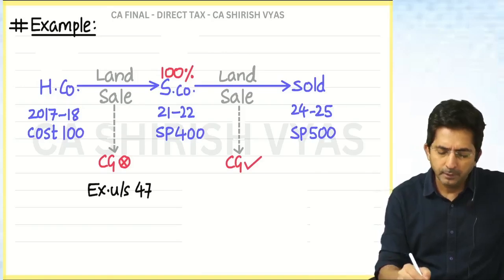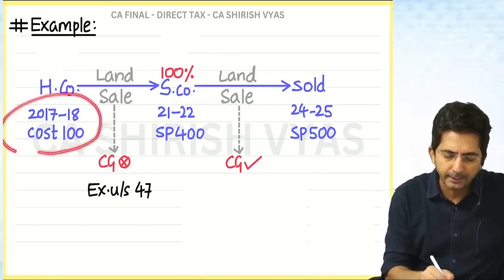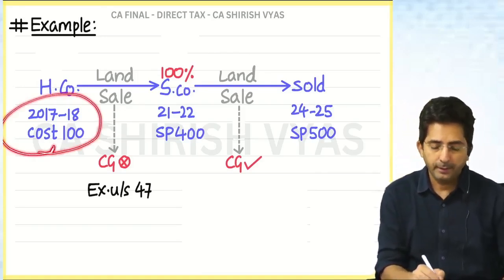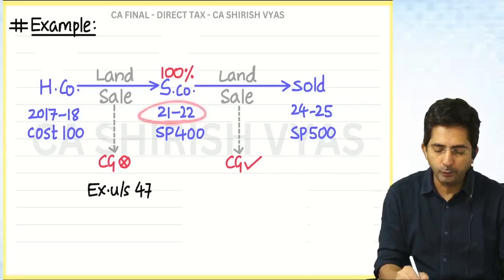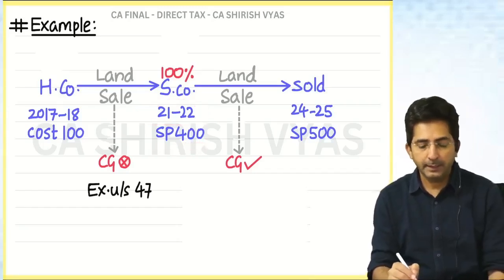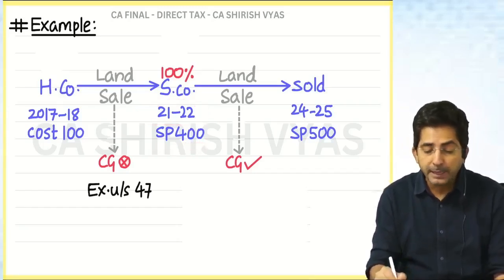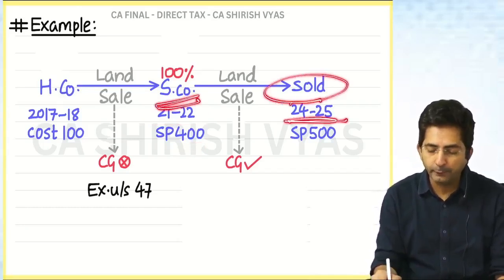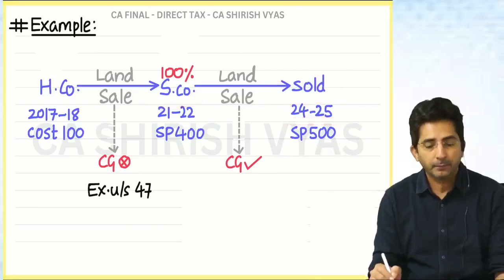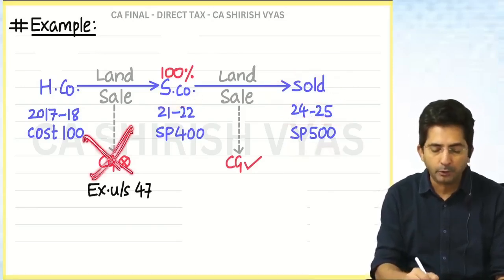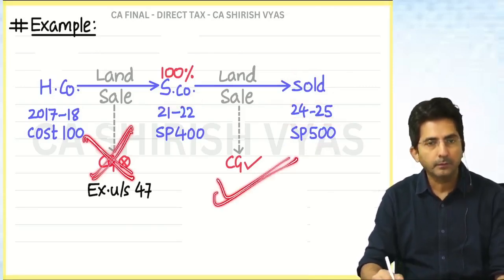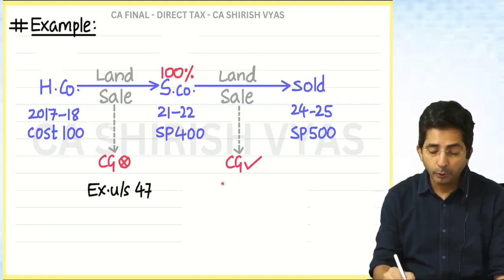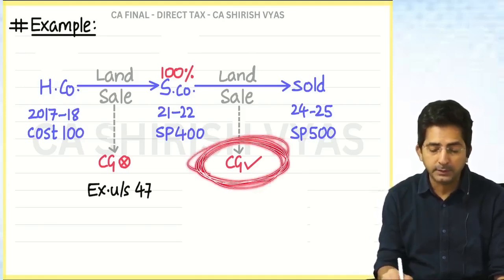Okay, now, assume holding company purchased the land in 17-18 at a cost of 100 and it was sold in 21-22 for 400 rupees. And later on, the same land was sold by subsidiary further in 24-25 at a sale price of 500. Now tell me, here capital gains will not come, but here it will come or not. How will it come? Calculate. I want you to calculate capital gains for this.